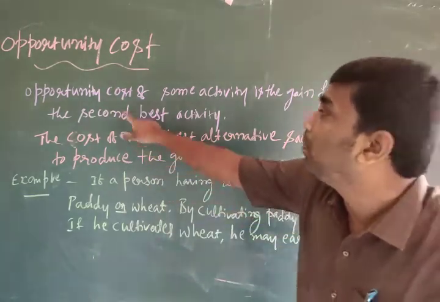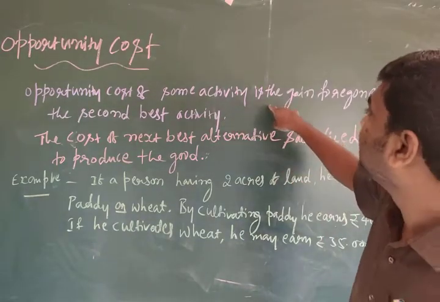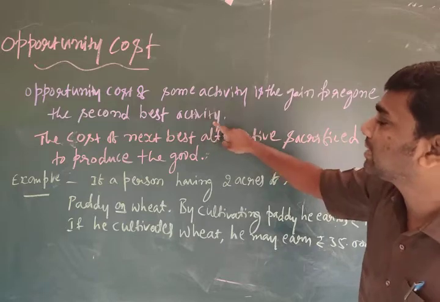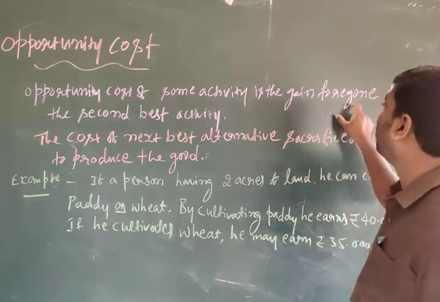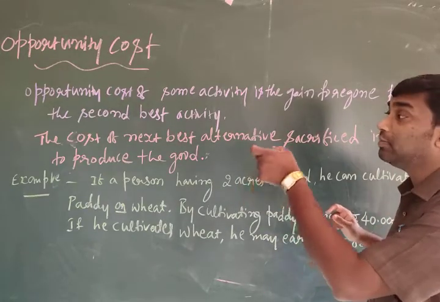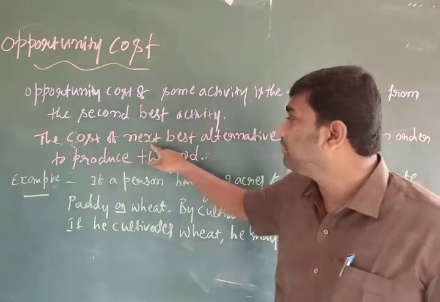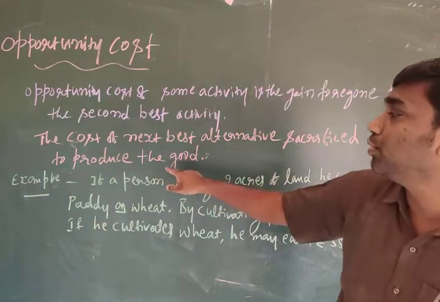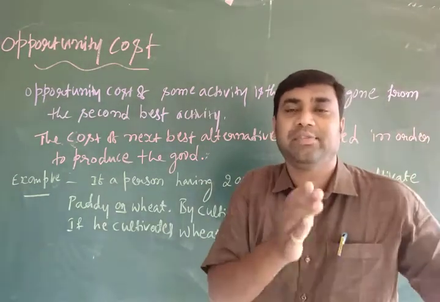In simple terms, the opportunity cost of some activity, like a production activity, is the gain foregone from the second best activity. In other words, you have to understand clearly, it is the cost of the next best alternative sacrificed in order to produce the good. That means to produce one commodity, you should sacrifice another commodity.